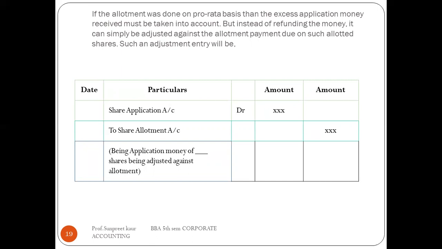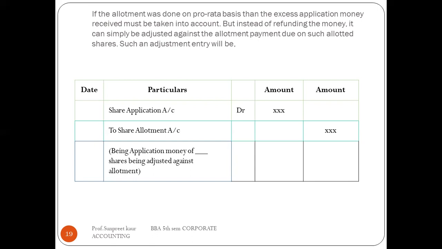When allotment is done on the pro rata basis, the amount is not refunded but adjusted against the allotment payment due on the allotted shares.